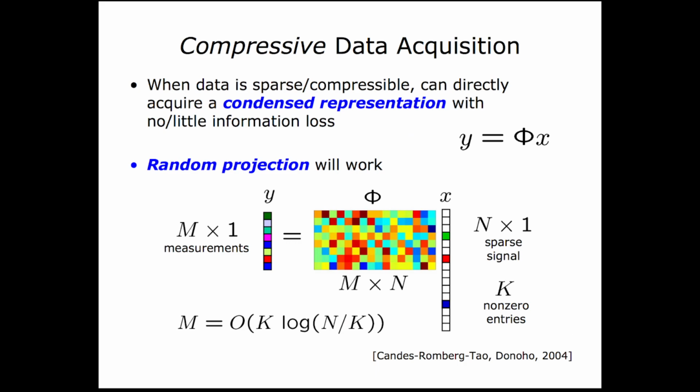And so as an example of this, we can think of having a sparse vector x, and then we're going to multiply it by our random matrix here, and then we're going to get a smaller vector y that's going to only have m numbers as opposed to n. And so now this is the idea of what we're going to do with our point clouds.